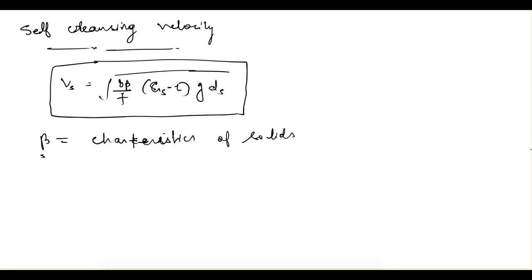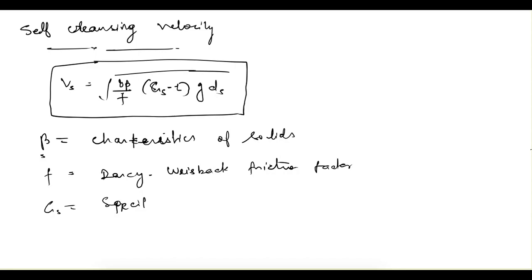Depending upon that, the value of the coefficient will be given to you. It will be different for all those cases. f is the Darcy-Weisbach friction factor, which depends upon the material of pipe, Gs is the specific gravity of solids, and ds is the diameter of solids to be carried by the liquid.